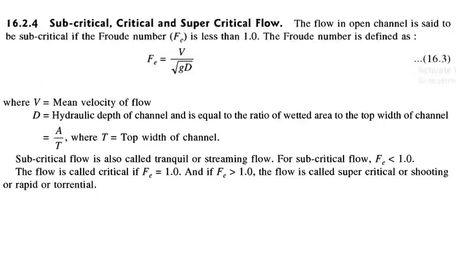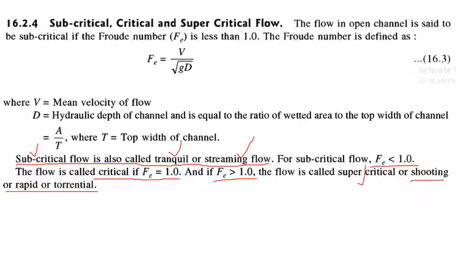Subcritical flow is also called tranquil or streaming flow. So there are other names for subcritical flow, which are tranquil and streaming flow. Subcritical flow is where Froude number Fr is less than 1. The flow is critical if Froude number is equal to 1. And if the Froude number is greater than 1, the flow is said to be supercritical or shooting or rapid or torrential. So there are many names here.